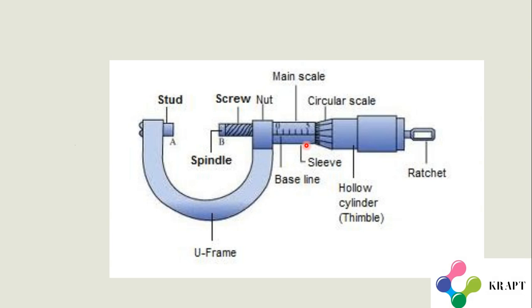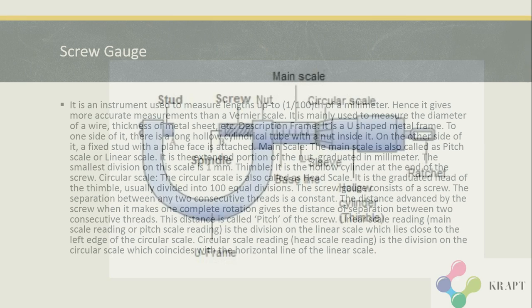So let me show you a diagram of screw gauge. So this is a screw gauge. It will have a main scale and here a circular scale and this would be a hollow cylinder. There would be a ratchet for turning the cylinder and this is the baseline of the main scale, and there would be a U-frame and this would be the stud. Here is the screw, this is the nut, this is also known as spindle, the edging part, and this is the U-frame as I already told, and this is the circular scale. Now let me describe each one of these.